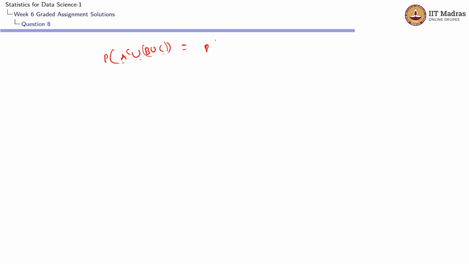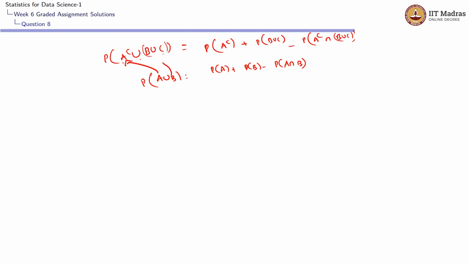This would be the probability of A complement plus probability of B union C minus probability of A complement intersection B union C. This is similar to probability of A union B, which is nothing but probability of A plus probability of B minus probability of A intersection B. Except that in place of A we have A complement, and in place of B we have B union C. So this is it, and we know that probability of A complement is nothing but 1 minus P of A. This P of B union C, we'll let it be like that, and we need to find the value of P of A complement intersection B union C.